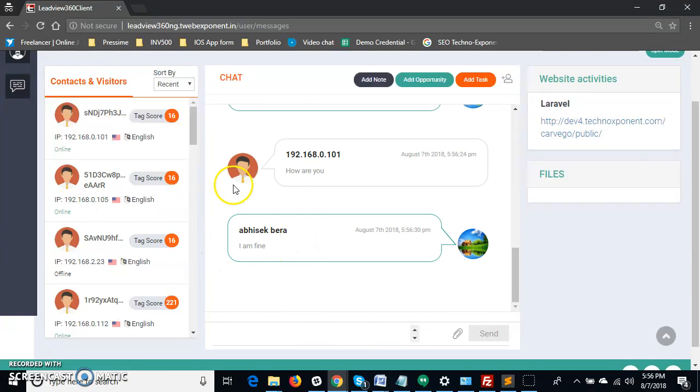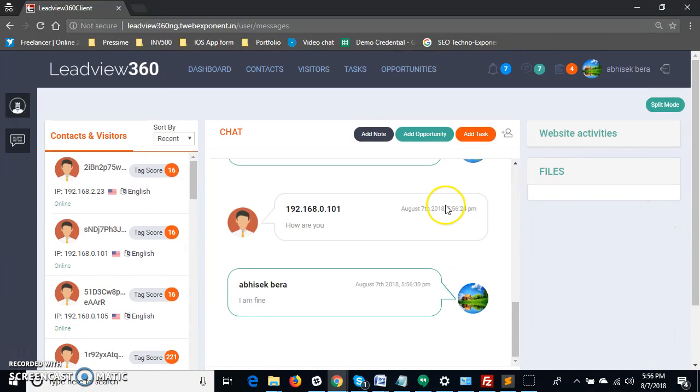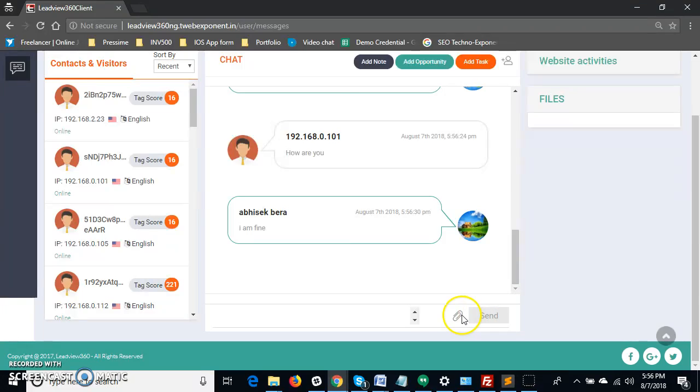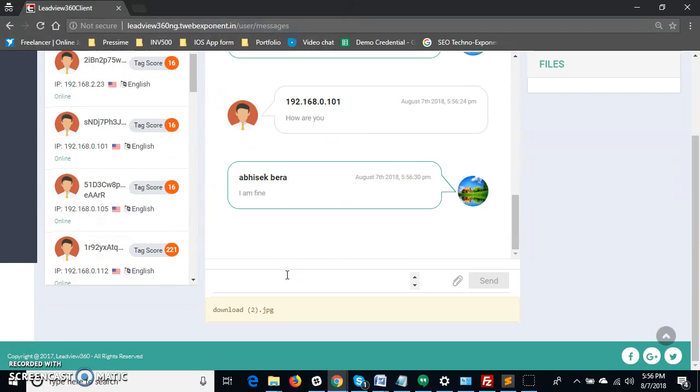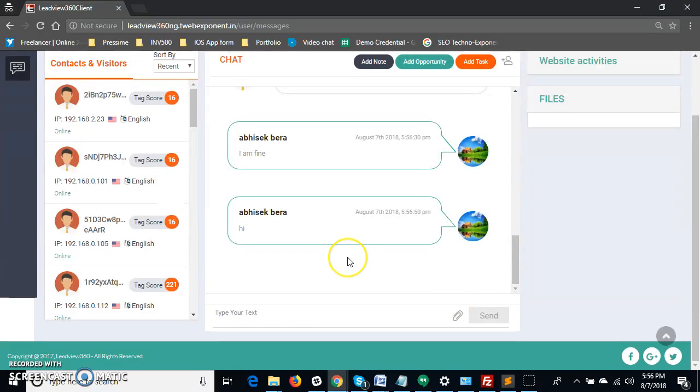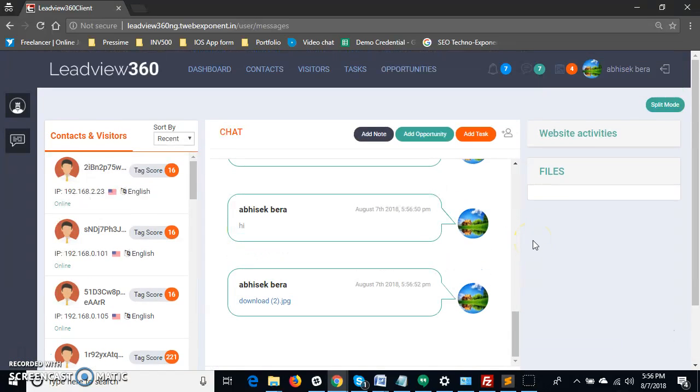This way I can chat with the default chat operator. I can upload any file from here. So I uploaded an image, put in a text and sent it. It comes here, and I can download it if I want.